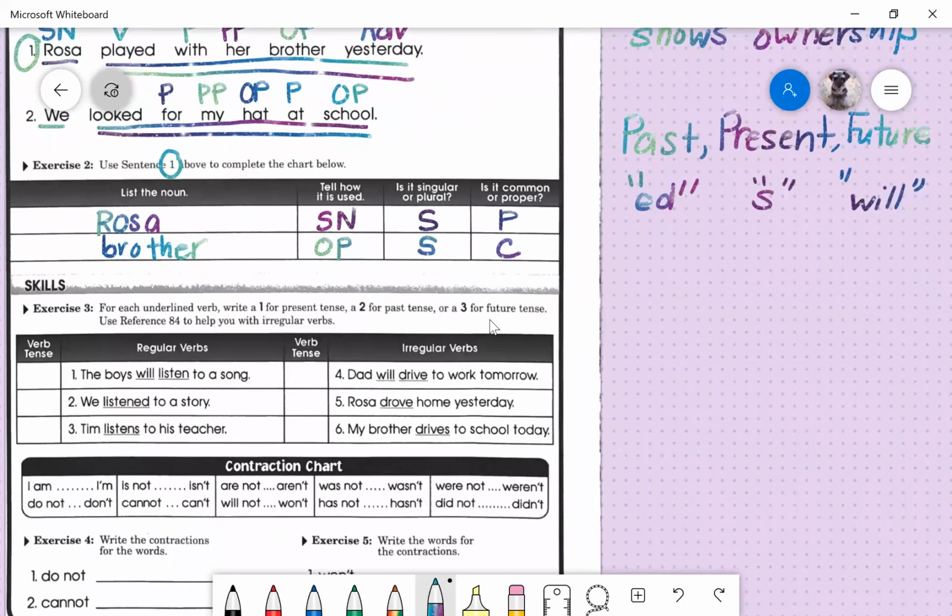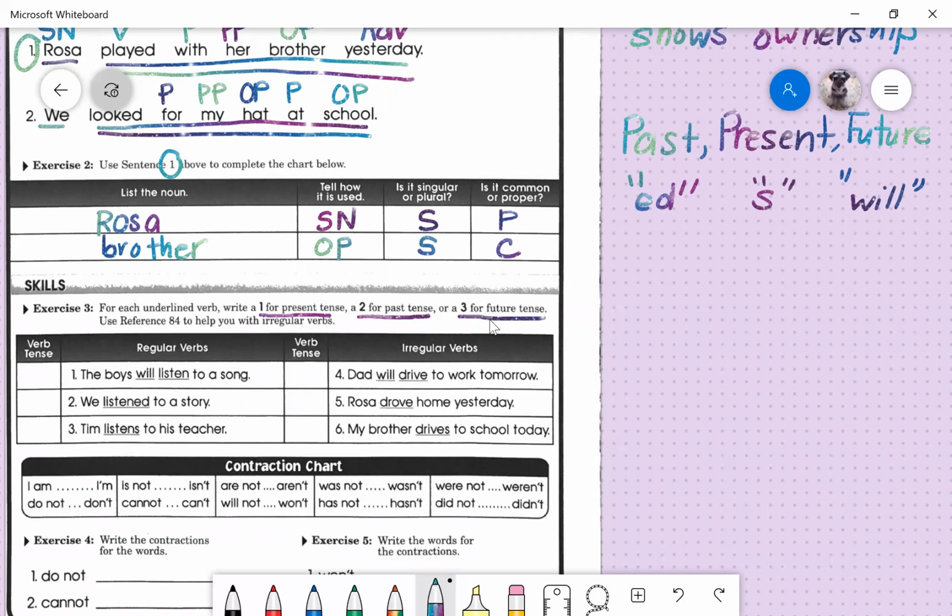Exercise 3 is where we see past, present, and future. You've got to pay attention to the instructions, okay? We have all week and every sheet is very similar. So you've got to write 1 for present tense, 2 for past tense, and 3 for future tense, okay? Present tense, happening now. Past tense, happened in the past. 3 for future tense, and that will happen, okay?